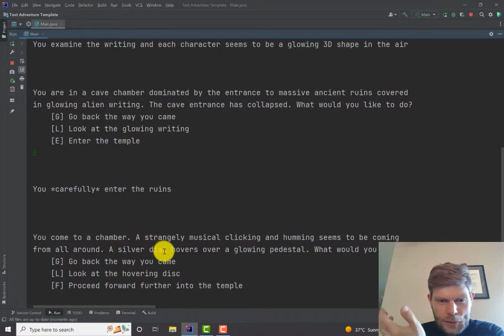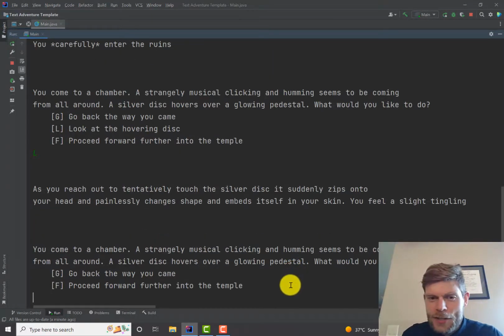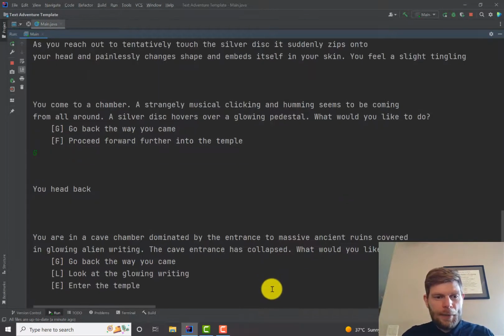So we've got this silver disc hovering over a glowing pedestal. If we take a look at it, oh no! As we reached out to tentatively touch the silver disc, it suddenly zips onto your head and painlessly changes shape and embeds itself in your skin. You feel a slight tingling. Well, that's spooky for me, so I'm going to go back the way I came.